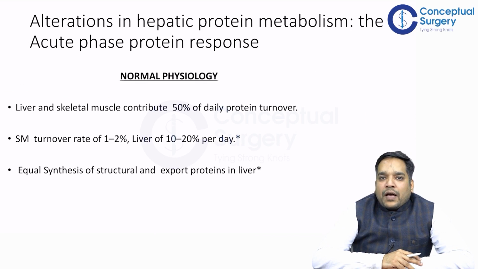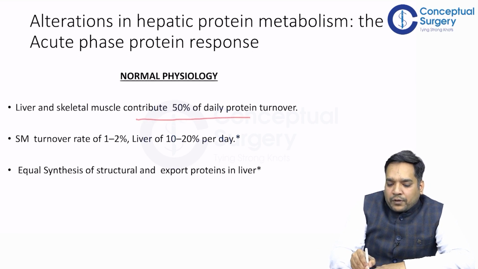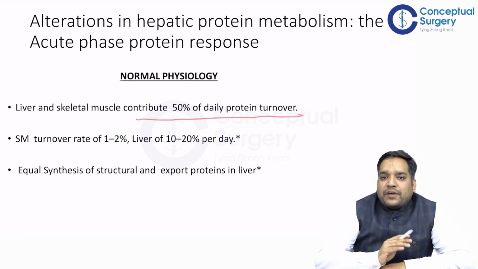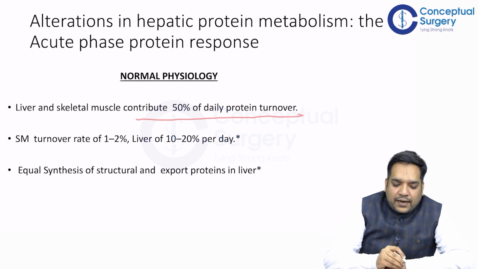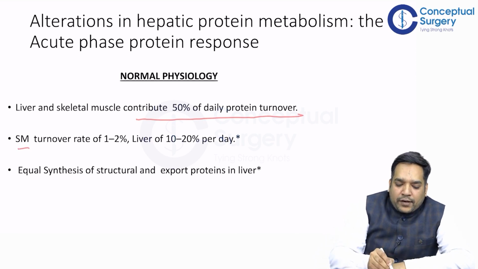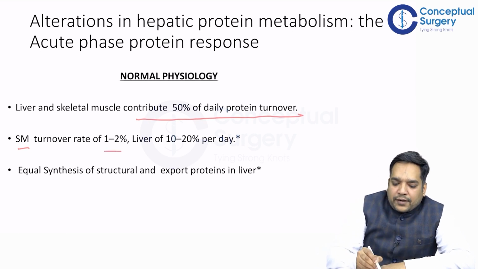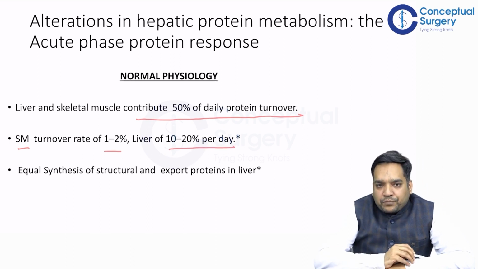So now I am going to discuss the acute phase protein response theoretically. I am going to discuss first the normal physiology. Liver and skeletal muscle contribute 50% of the total body protein turnover. This is very important, right? Skeletal muscle, despite its larger mass of 4 kg, only contributes 1 to 2%, whereas the liver, being a little smaller, contributes 10 to 20% per day of protein turnover, right?